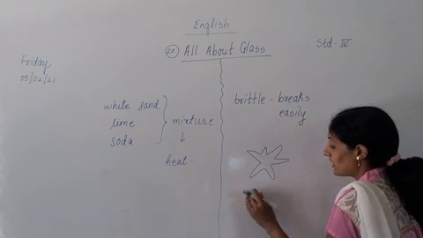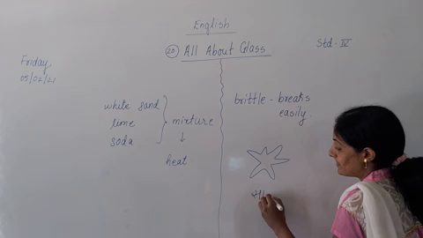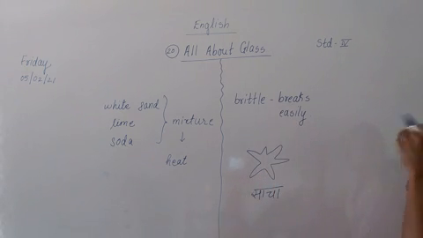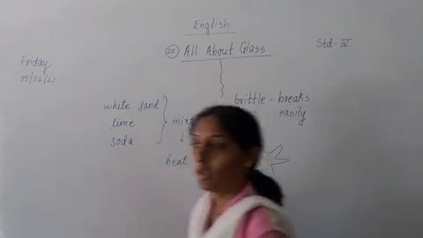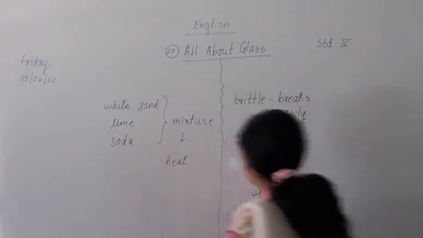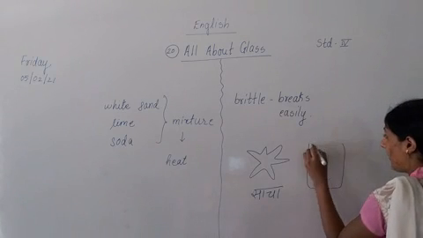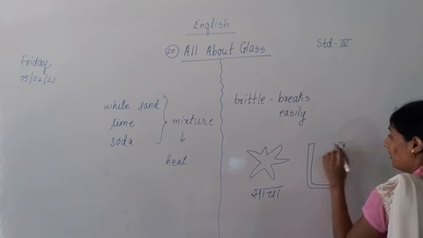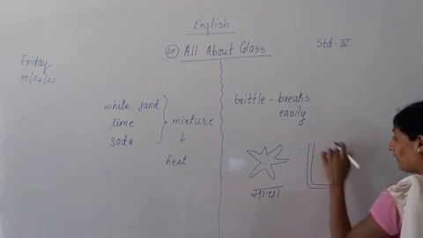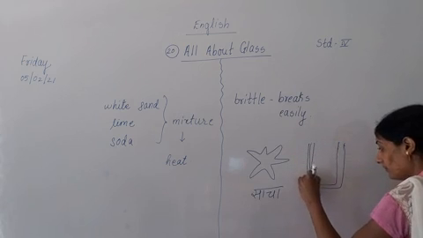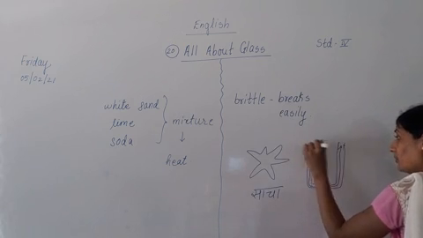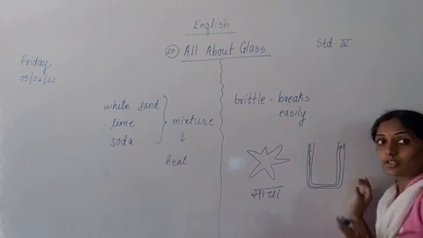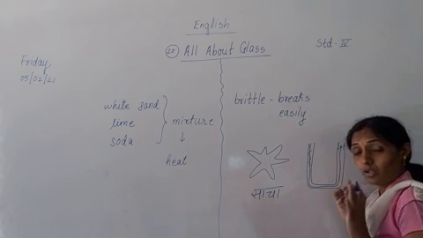Molds means what? And in those molds, what do you have to do? You have to pour the hot liquid. Understood? Now if you want to make a glass of this shape, for example, here this will be the opening. In this we have to pour liquid, and you have to keep it as it is till it does not become cool.